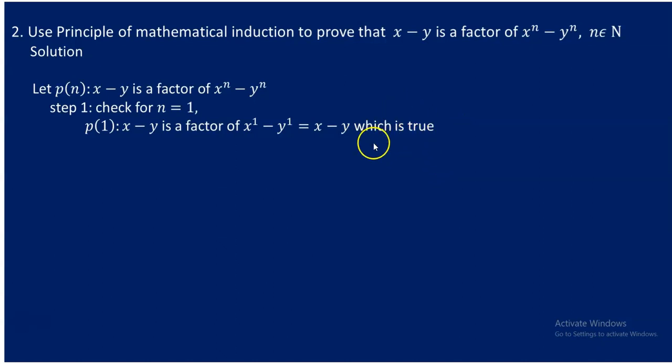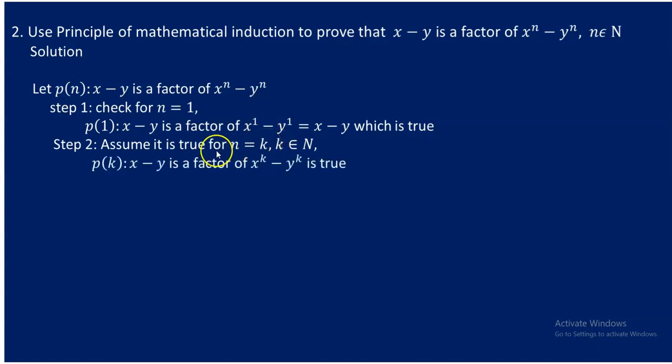Had this been false, we would have stopped here. No need of proceeding to the next step. But since this one is true, let's go to the second step. Assume that this holds true up to a certain natural number k. We don't know what this k is going to be exactly, but assume it works up to a certain natural number k. That is to say, p of k is true. p of k is: x minus y is a factor of x to the power of k minus y to the power of k. Assume that this is true, student. Accept that this is true.